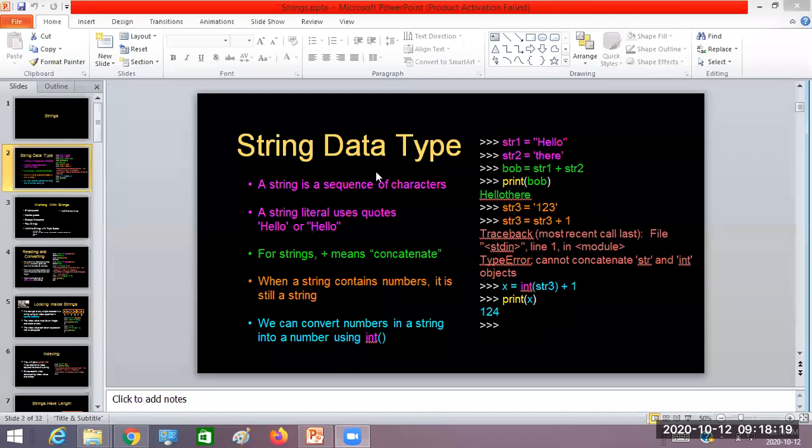But when it comes to the Python programming language, the string may have zero characters or more than zero characters, like 1, 2, 3, or n number of characters, and such string data can be enclosed in either a pair of single quotes or a pair of double quotes.